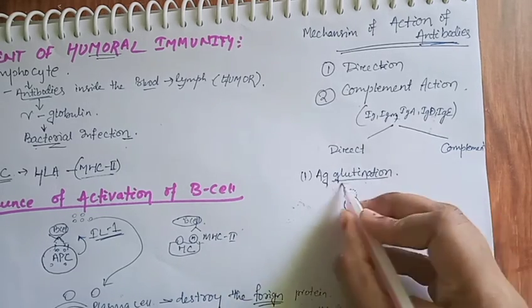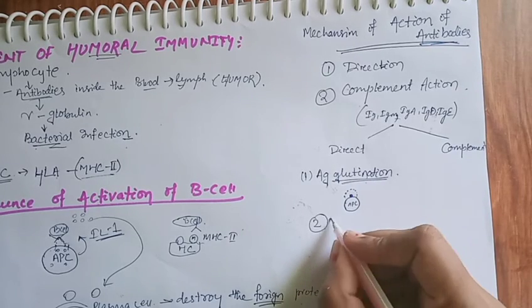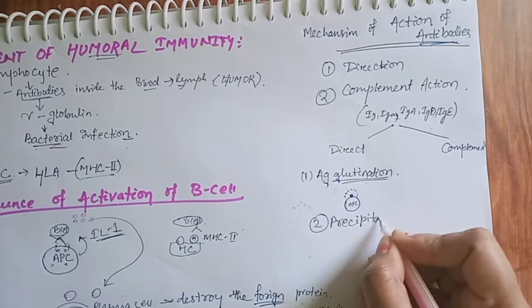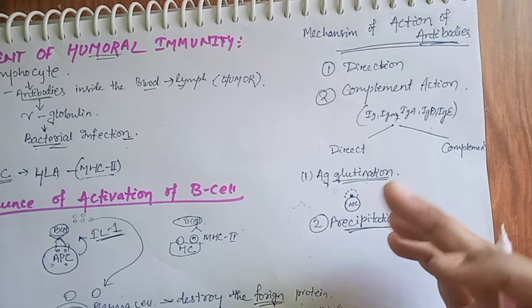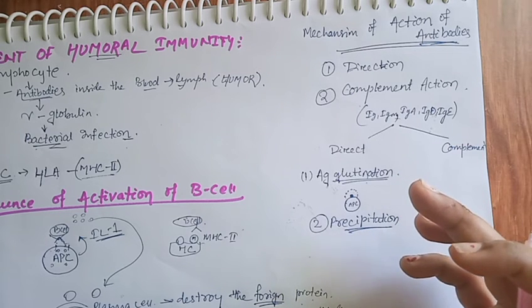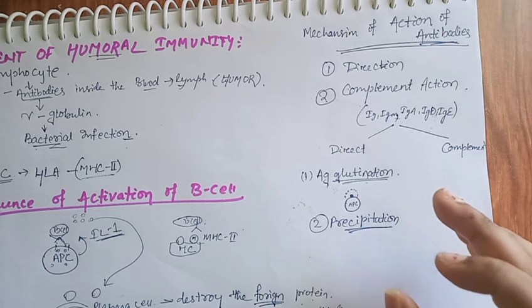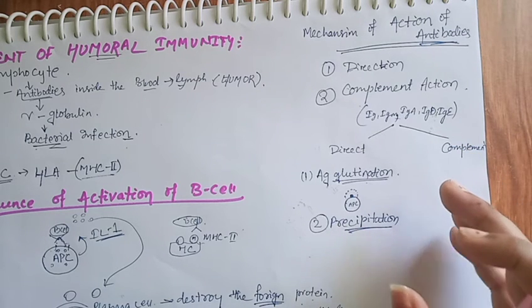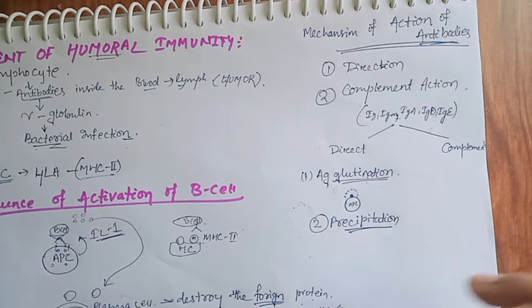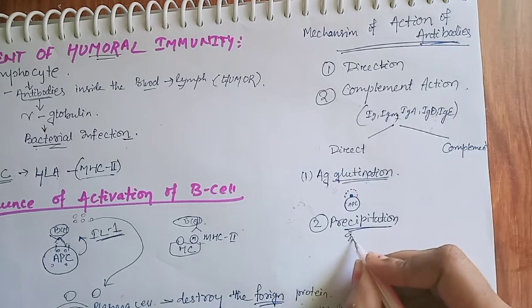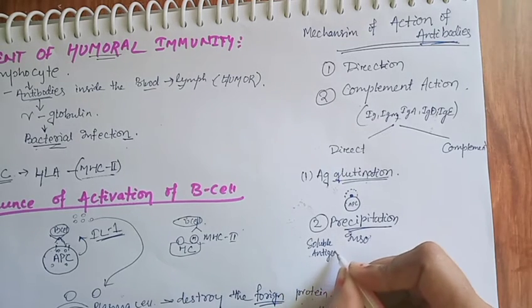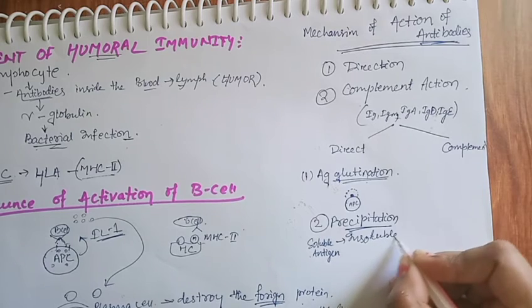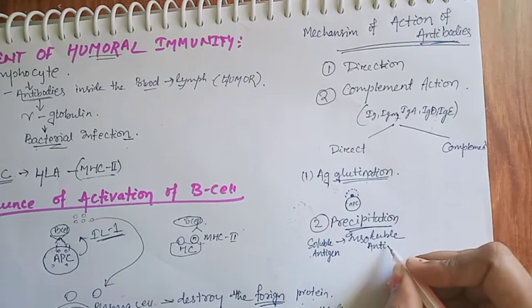That is agglutination. The next point is precipitation. It means they cause the antigen to become insoluble. Some antigens are soluble, so they enter our body and circulate. So the soluble antigen is converted into insoluble antigen, so that it is precipitated. That is precipitation.